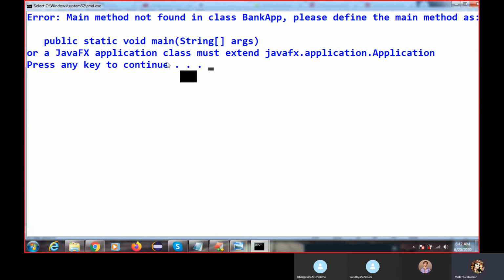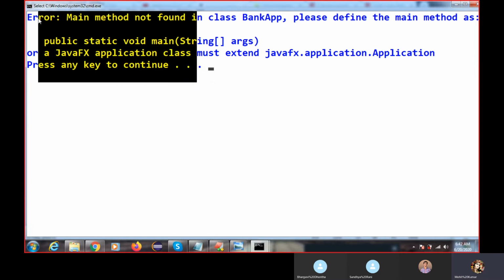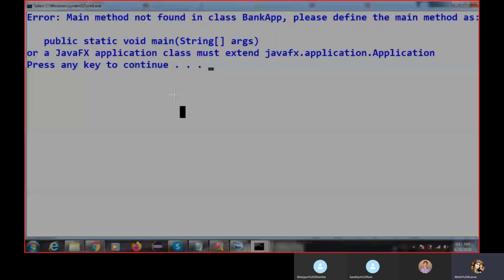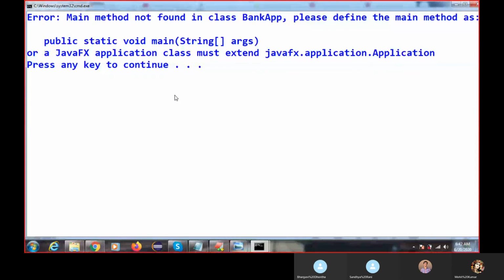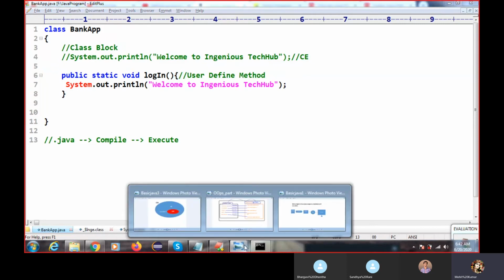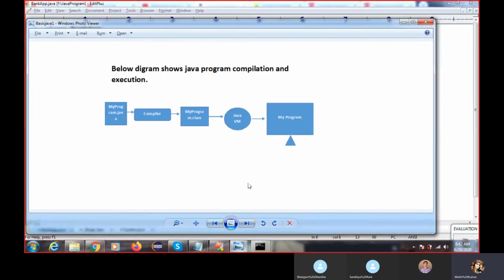So this problem came. The question is, why is this main method required? We are trying to execute this code, but many things come up while executing.